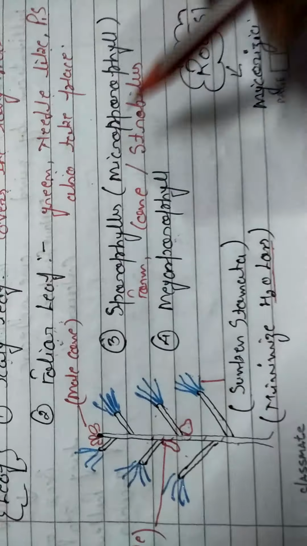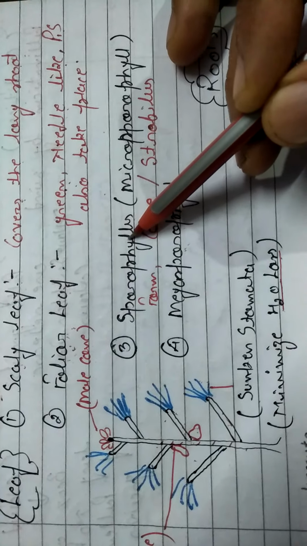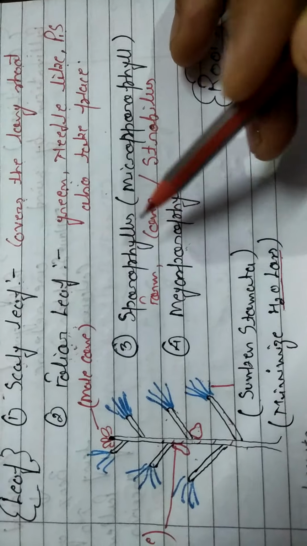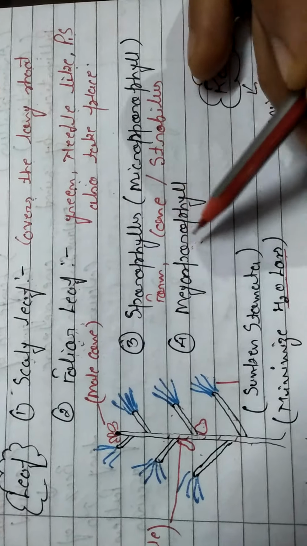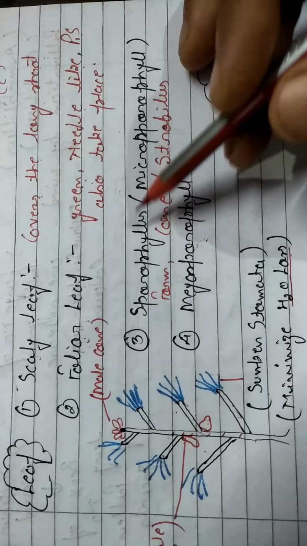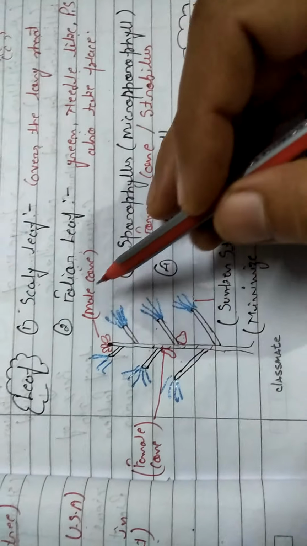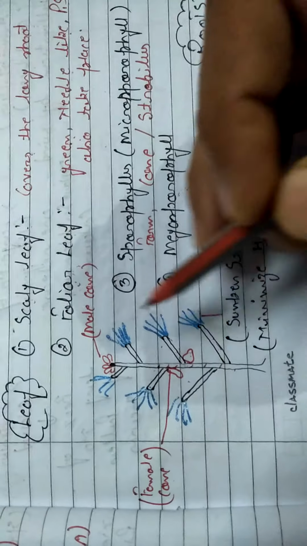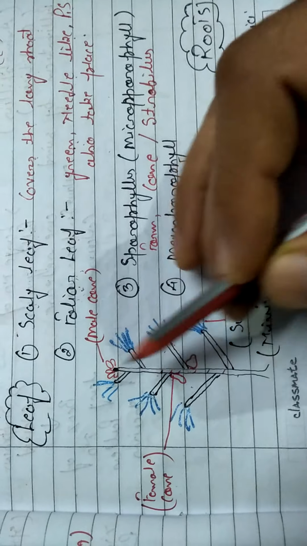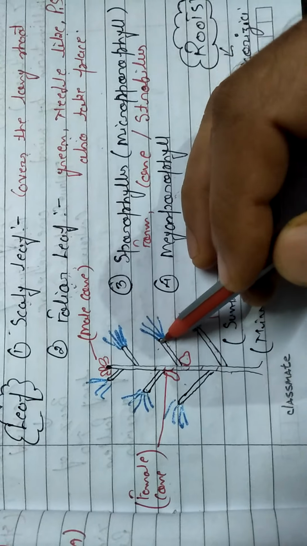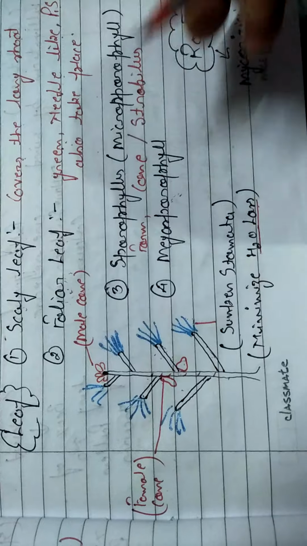Now, other types of leaves are also present. They are known as microsporophylls and megasporophylls. Microsporophylls and megasporophylls are also part of the leaves. Now after that, where are the male and female cones found? Male cones are basically found in the terminal bud areas, and the female cones are found below the acropetal branches. These are the acropetal branches.